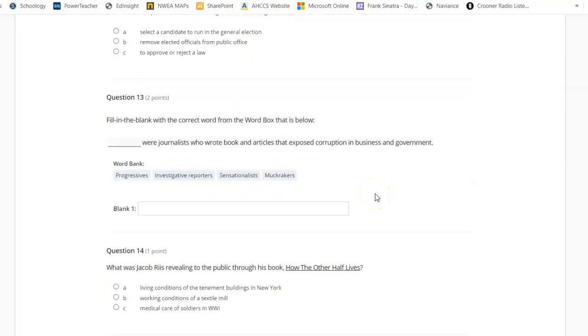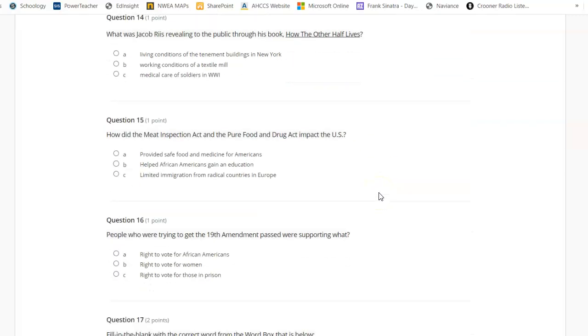Fill in the blank with the correct word from the word boxes below. Blank were journalists who wrote books and articles that exposed corruption in business and government. Progressives, investigative reporters, sensationalists, muckrakers. What was Jacob Riis revealing to the Republic through his book How the Other Half Lives? A. Living conditions of the tenement buildings in New York. B. Working conditions of a textile mill. C. Medical care of soldiers in World War I.